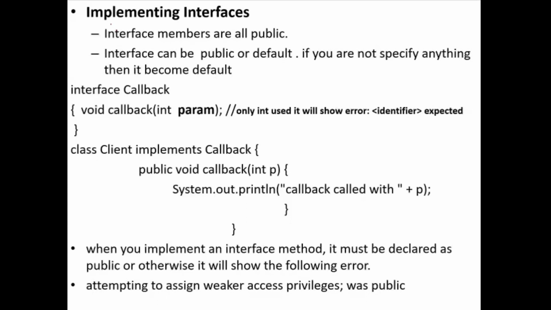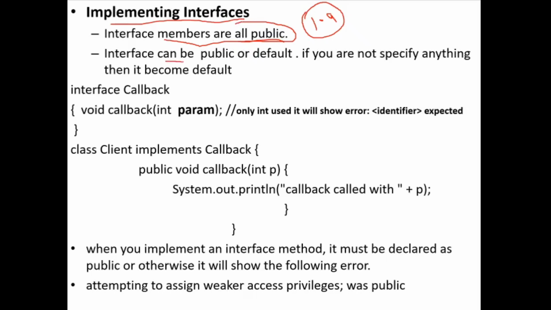Next, implementing an interface. We will see how to implement that interface. Interface members are public by default, but from JDK 9 they introduced two kinds of functions that can be private, a private static method and a private method. Other than those two, all the members are public.